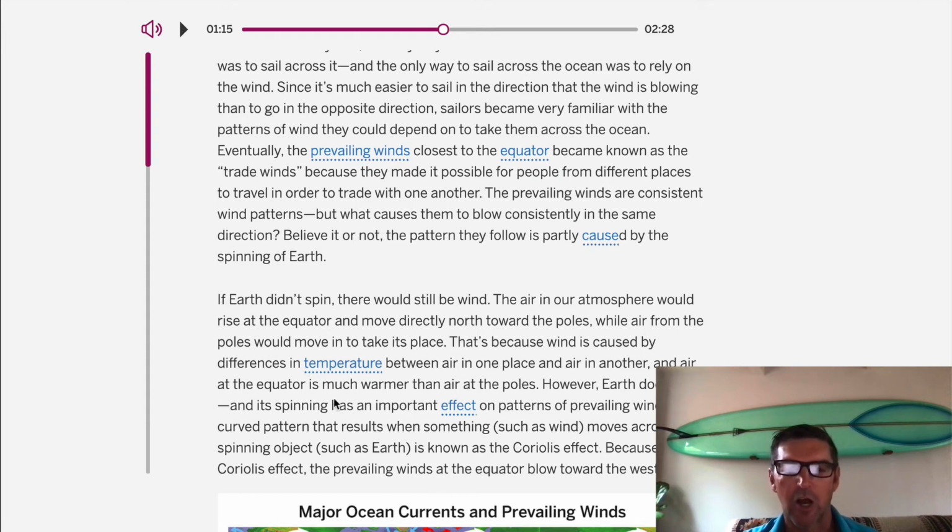Now we're doing a cause and effect essay. So we want to start looking for these causes, but remember, we're focusing on Coriolis.